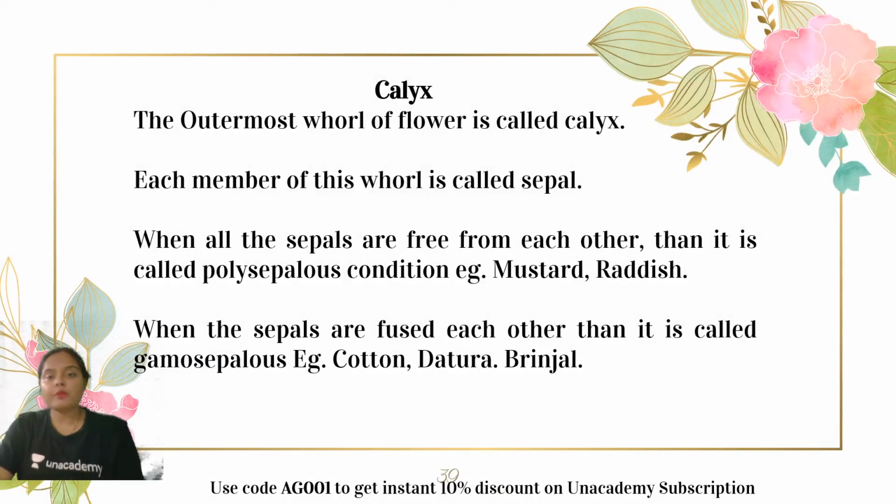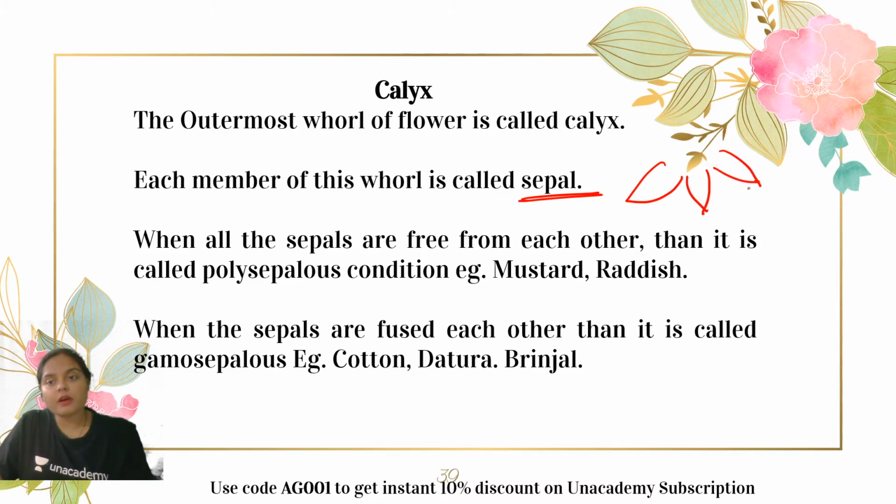Okay. Now moving ahead, let us go through each and every whorl in detail. Starting with the calyx, the outermost whorl. We know that each and every member of this whorl calyx is known as the sepal. Okay. And these sepals can be present in two conditions. Either in the free form, that means the sepals are present independent of each other, or in the fused form, that means the sepals are fused with each other.